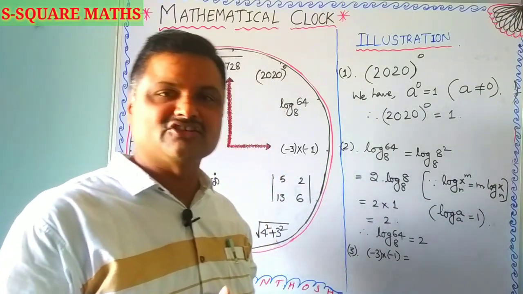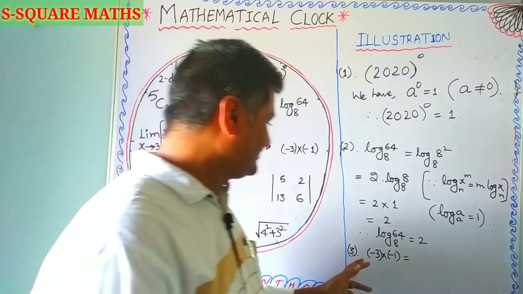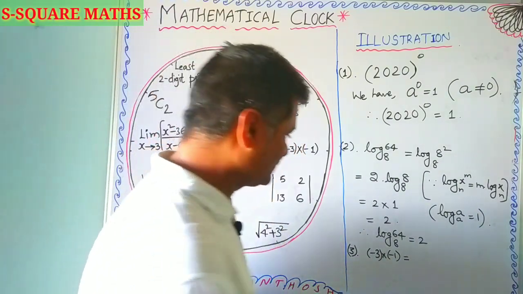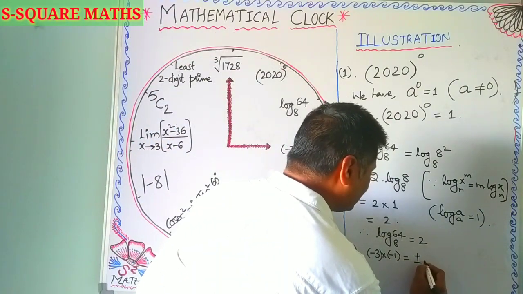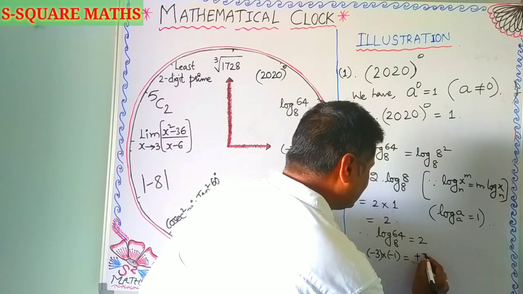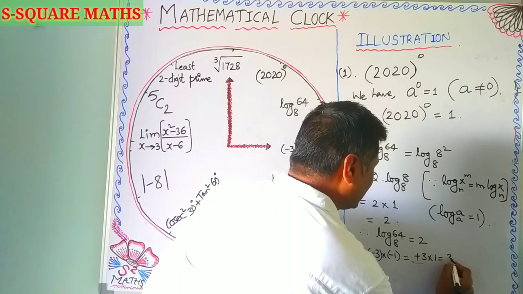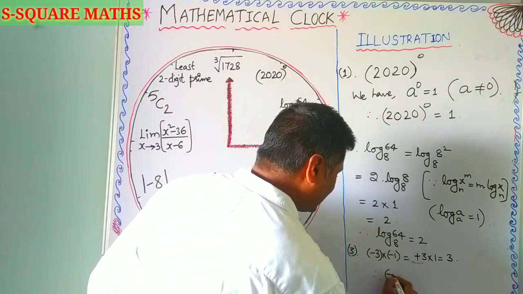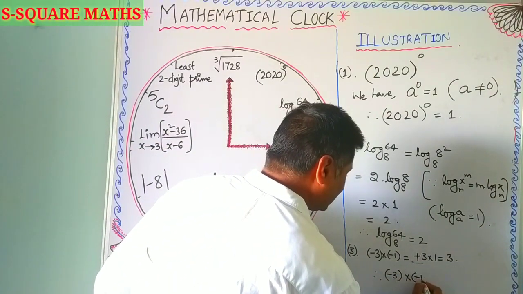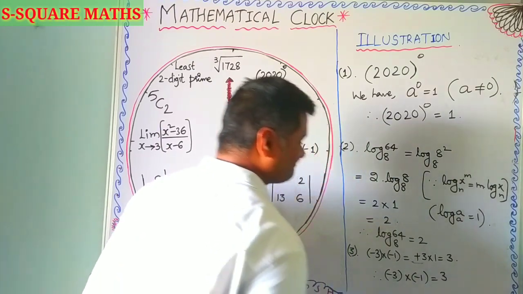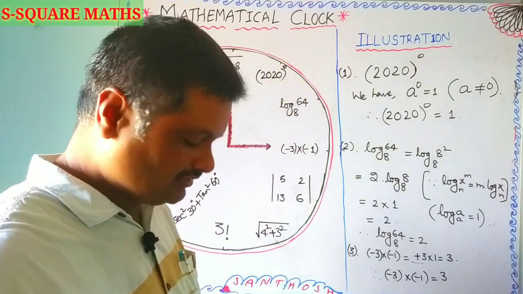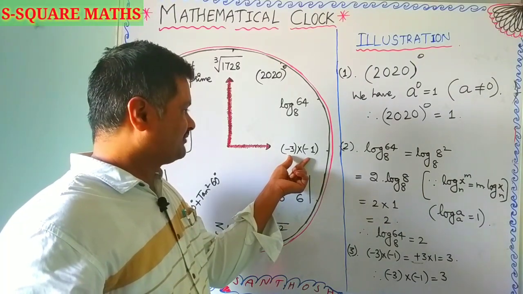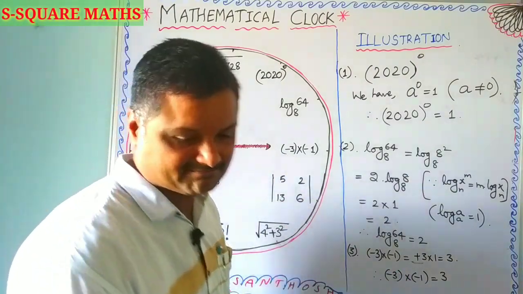Minus into minus gives you plus, and 3 into 1 gives you 3. Hence minus 3 into minus 1 gives you 3. So the value of minus 3 into minus 1 is plus 3.